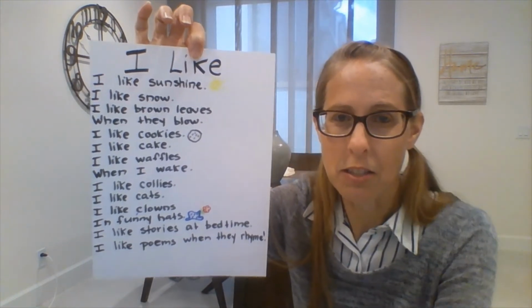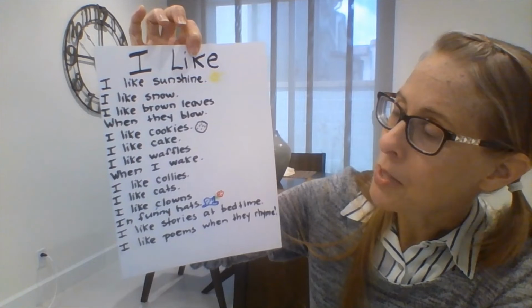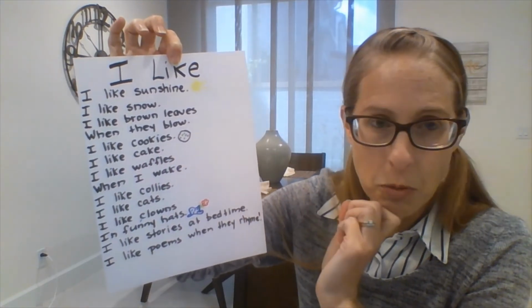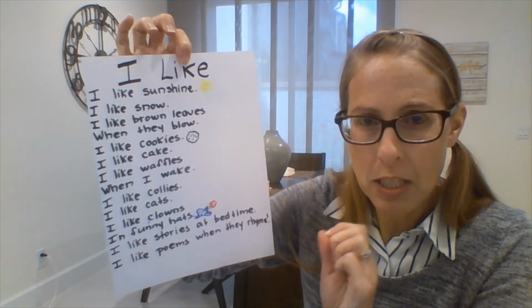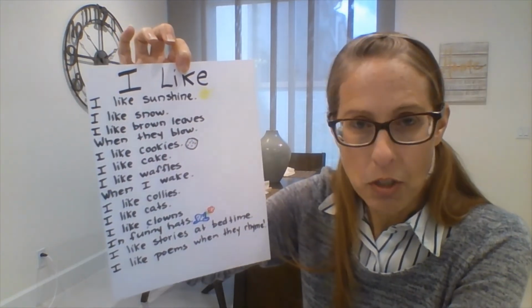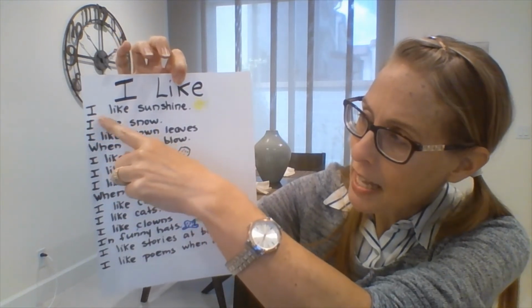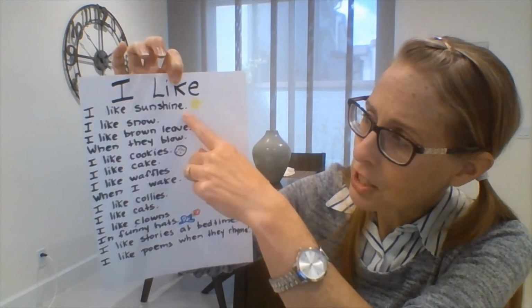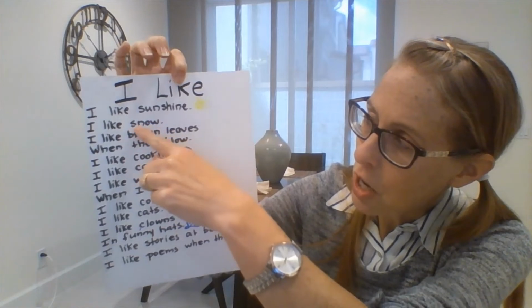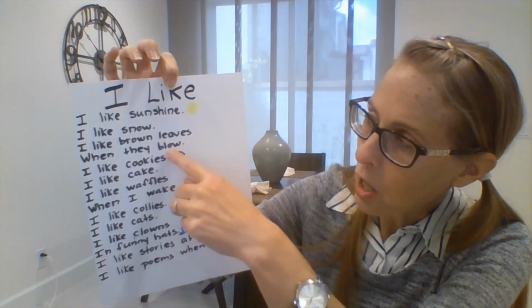You probably also noticed something else, though. You probably noticed some of the rhymes. I know I've told you before, but I will remind you that you usually find the rhyming words at the end of each line. In poetry, they're not called sentences, they're called lines. So at the end of this line, I like sunshine, I like snow, I like brown leaves when they blow.